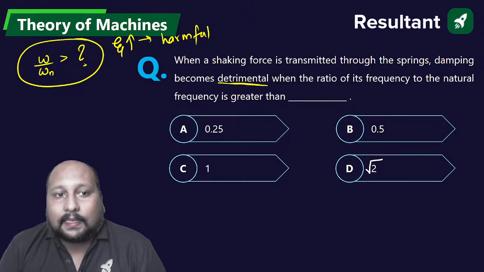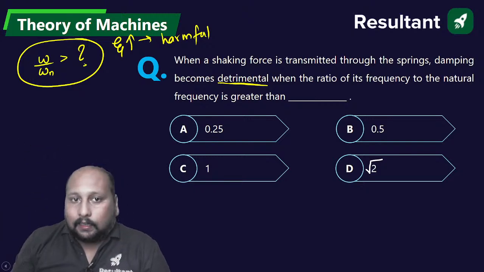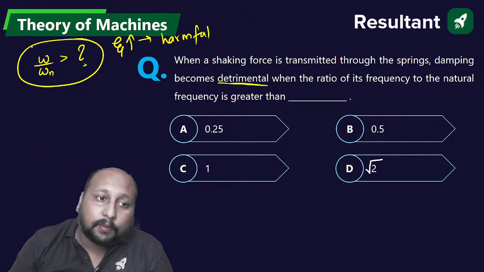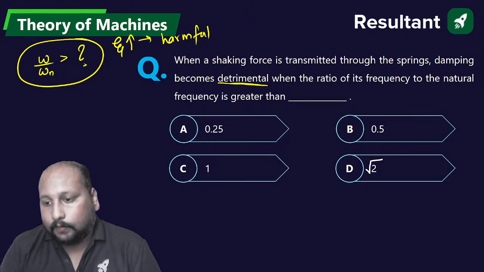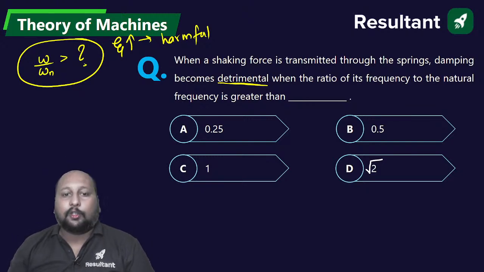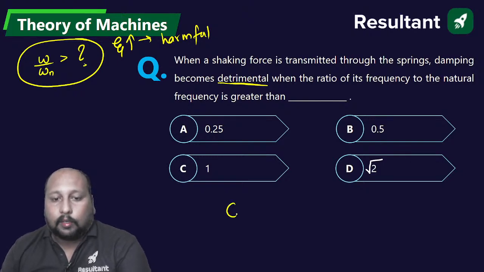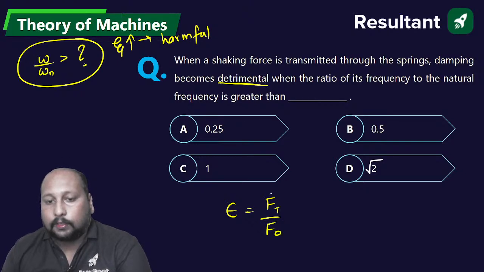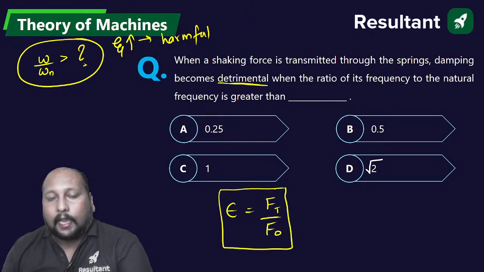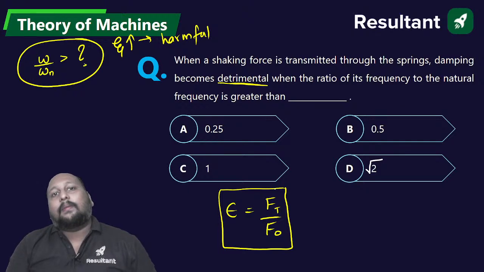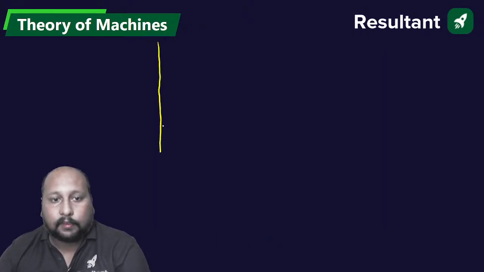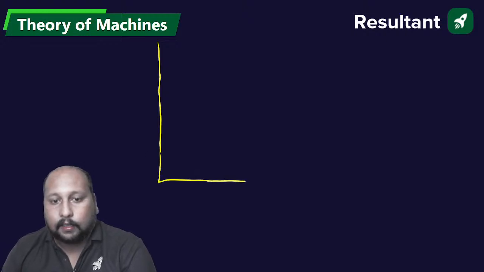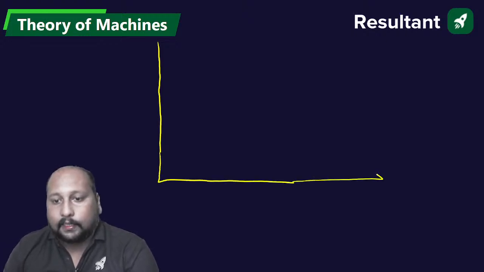A, B, C, D. They're asking, if you increase zeta and it becomes harmful, then what should be the value of omega by omega n? This is a concept from the transmissibility ratio. Remember, transmissibility ratio is equal to the force transmitted divided by the maximum unbalanced force, and we want this ratio to be as minimum as possible. And we make a graph. If you remember, from the graph we are able to understand the logic.